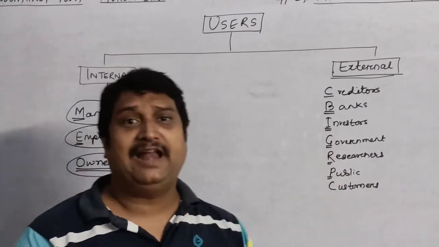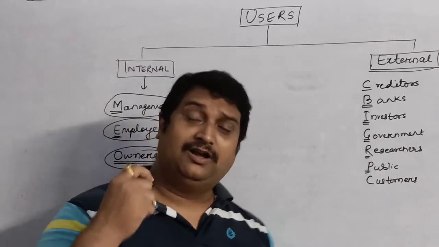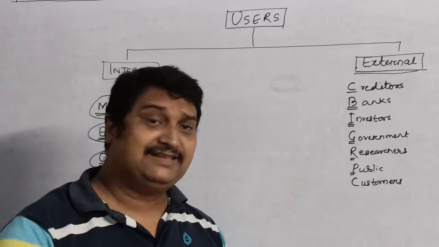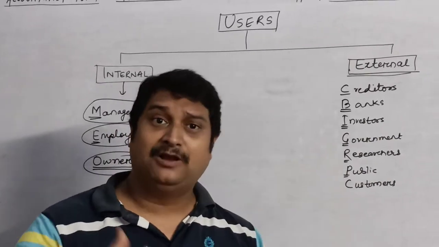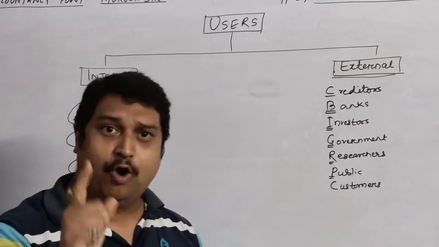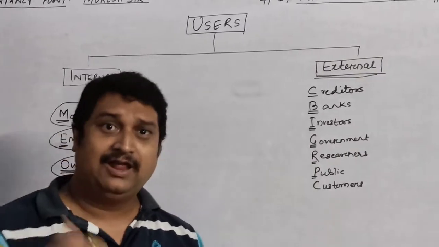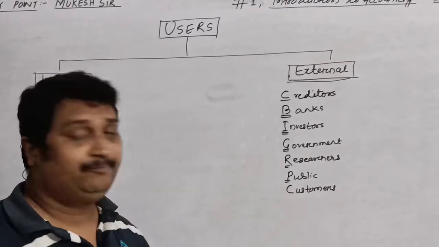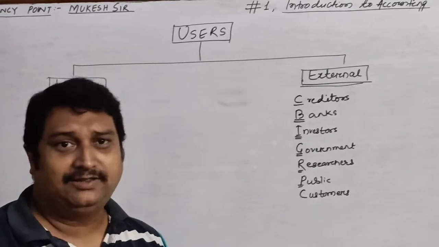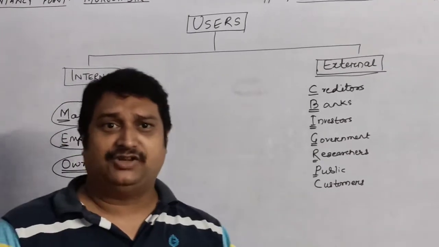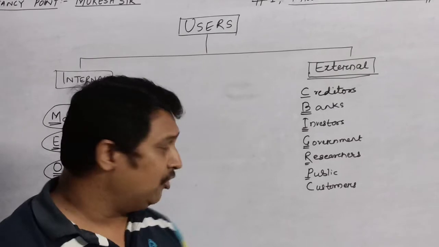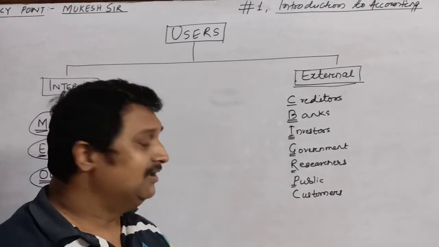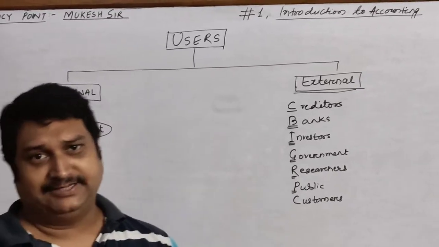Government will be able to decide how much tax to be taken, whether you have paid the tax of a previous year or a particular year, whether you have paid more or less. Researchers are those people who constantly judge and have watch on each and every business organization, and they are able to take further researches and developments. Public, they decide from these statements whether the organization is doing welfare activities for them or not. And customers, last but not least, who are using the products of the organization.